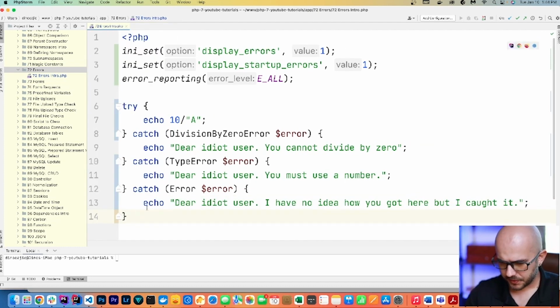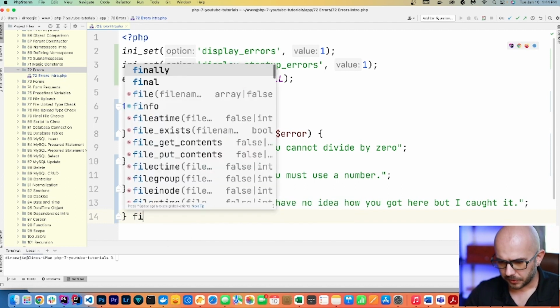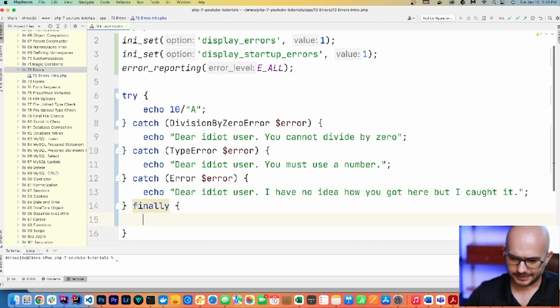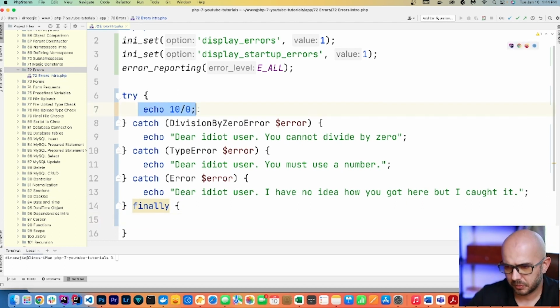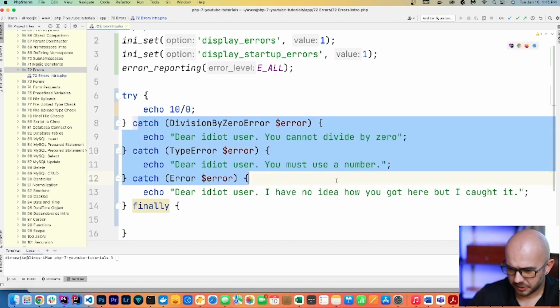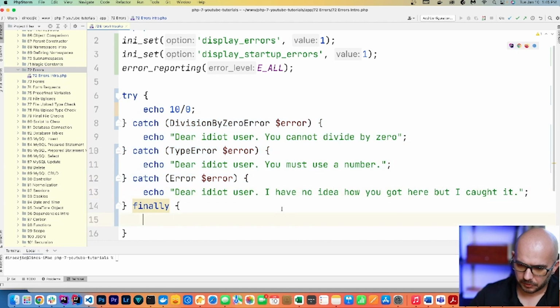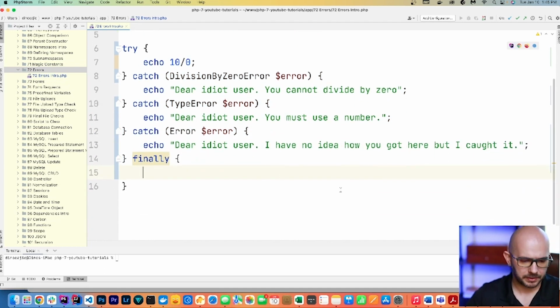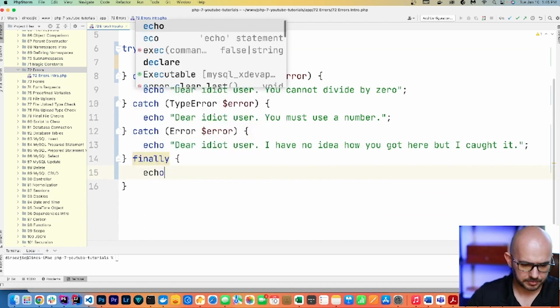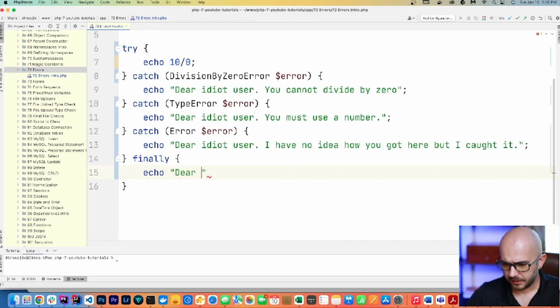Aside from all the catches, there is one additional statement that we frequently chain on, and that's called the finally statement. So a use case for this would be that you want a piece of code to execute regardless of whether the try block contains valid code or catch blocks catch an error. So if we want something to always execute, we put that in the finally block. So we could say something like, "Dear idiot user, to stay consistent, the code here always executes."